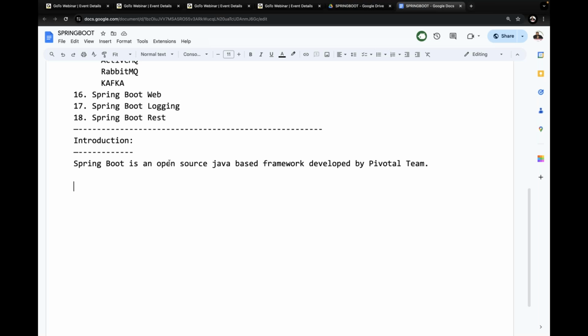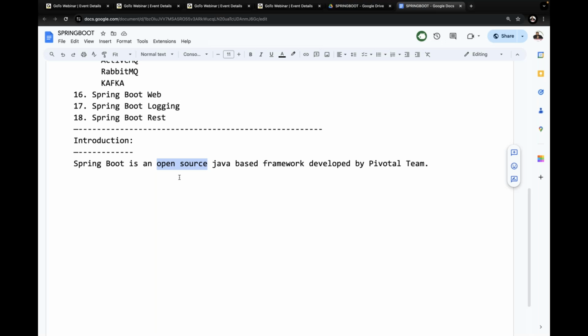Right. Now this is a simple thing. It is a Java based open source. Guys, now tell me, what is the meaning of open source? What are you thinking about open source? Any idea? Java is open source software. What's the meaning of it? Not only Java. Here I'm talking about Spring Boot. Spring Boot is open source, but before that we have to understand Java is also open source software. So what is the meaning of open source software actually? What are you thinking about it?